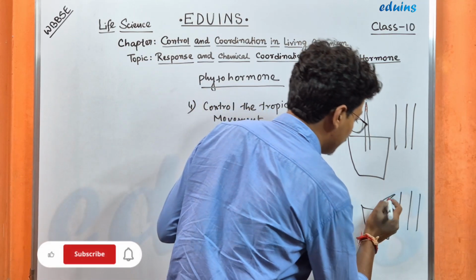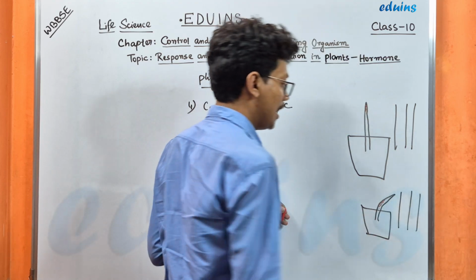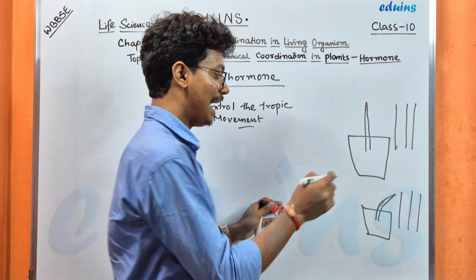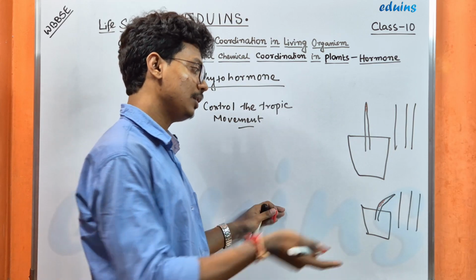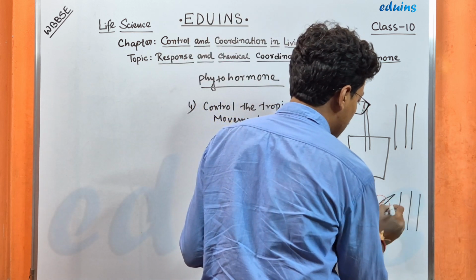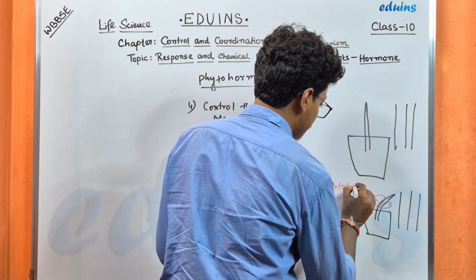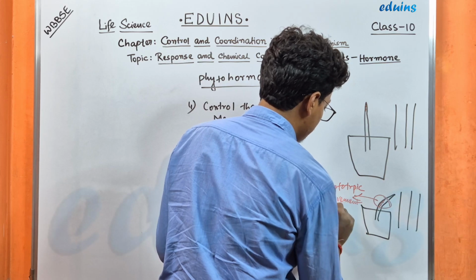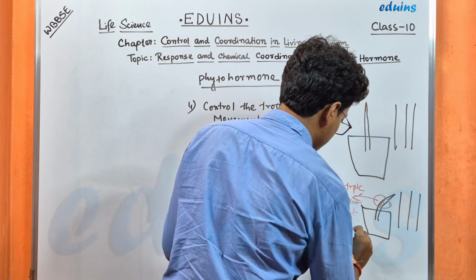This auxin will accumulate just on the opposite side of the light or the stimulus. So this will help to elongate and move the plant part towards the stimulus or away from the stimulus. So this is the function in phototropic movement in plants by auxin.